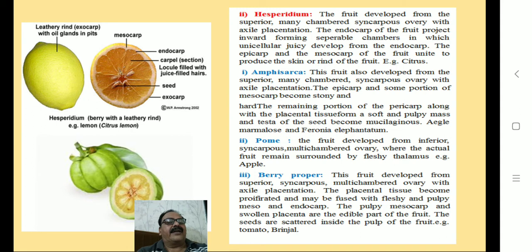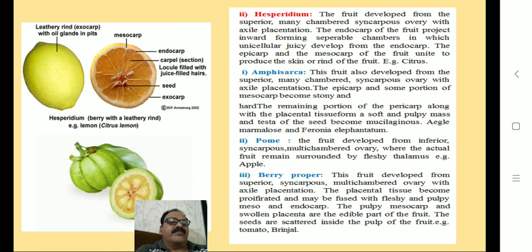The remaining portion of the pericarp along with the placental tissue form a soft and pulpy mass and the testa of the seed becomes mucilaginous. Aegle marmelos and Feronia elephantum are the examples of Amphisarca.